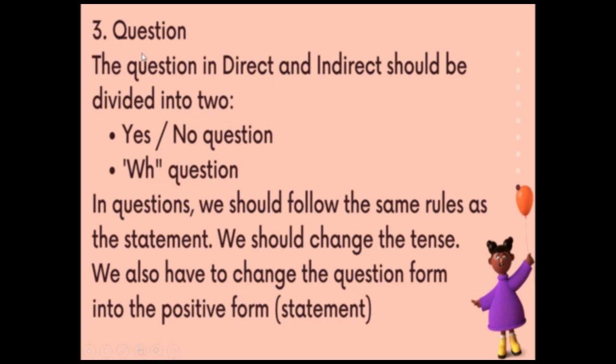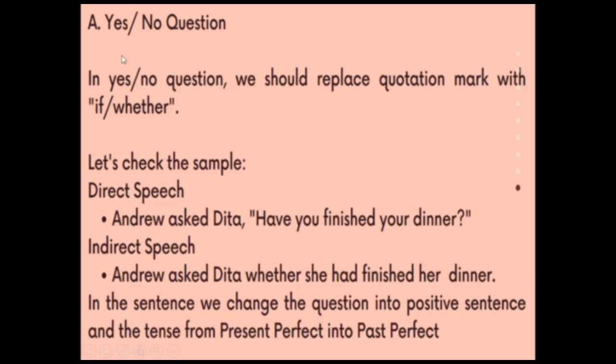So let's see the third, talking about questions. The question in indirect form should be divided into two, yes/no questions and WH questions. In question forms, we should follow the same rules as the statement. We should change the tense, and we also have to change the question form into the positive form or statement. So there is no question mark in your indirect form. Okay, let's see one by one. The first is yes/no question.